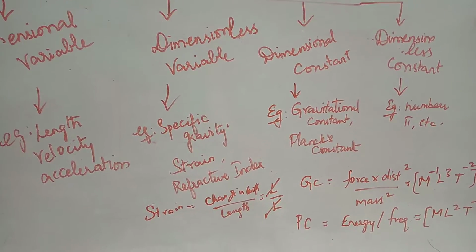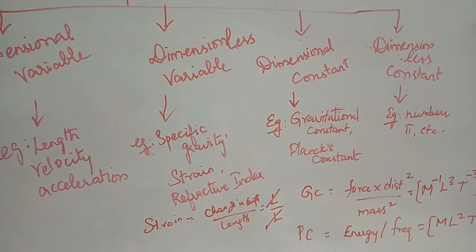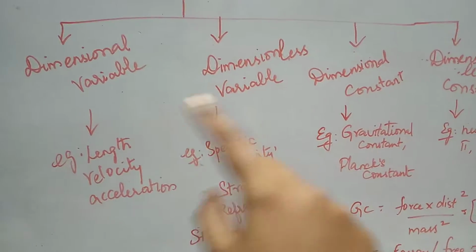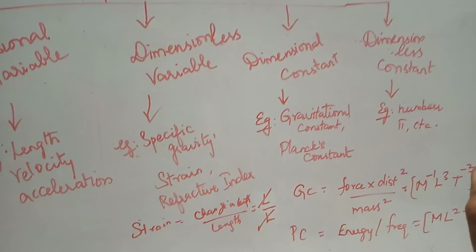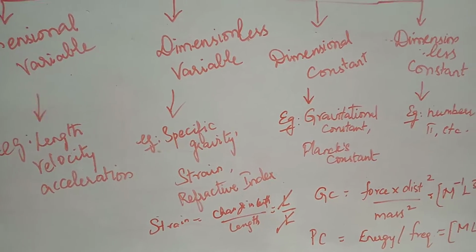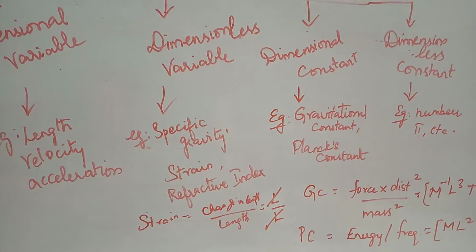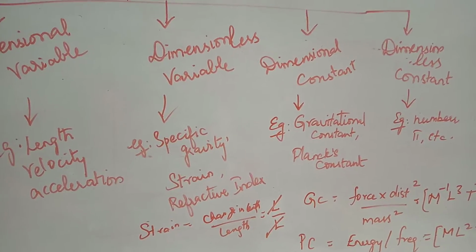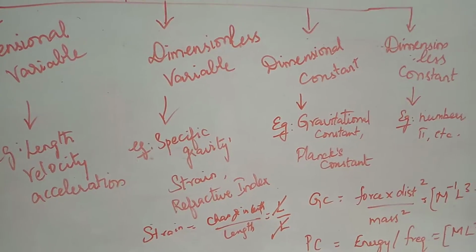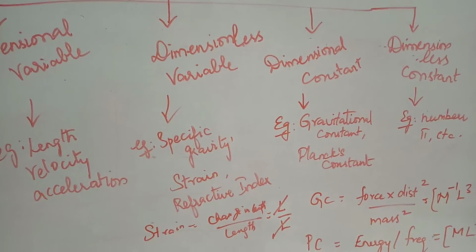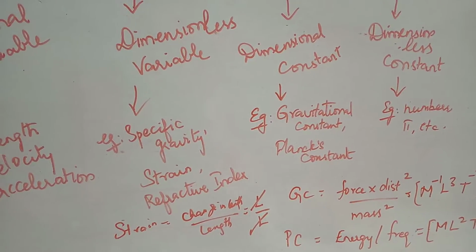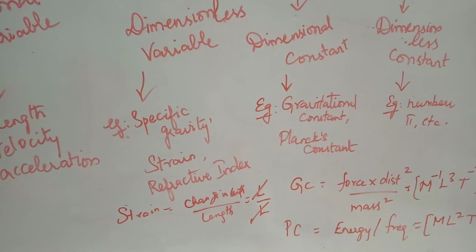And the third classification is dimensional constant. All these terms or quantities get varied, but some quantities are constant, the same constant number for every case when we use them in measuring values. Such non-changeable values are called constants. If that constant has a dimension related to it, it is called a dimensional constant. Some examples for dimensional constant are gravitational constant and Planck's constant.